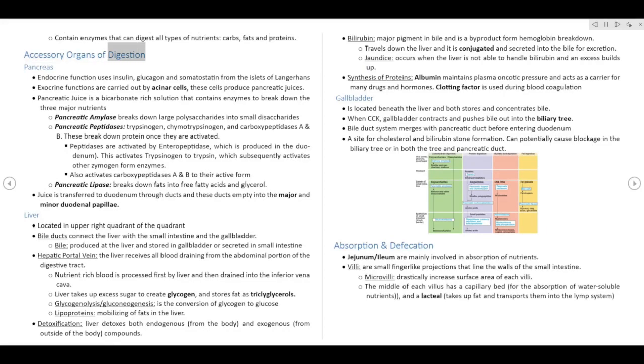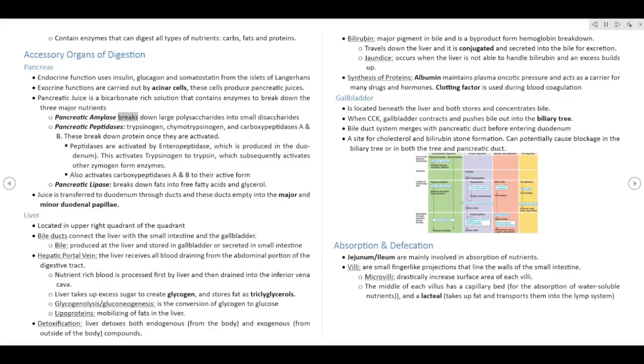Accessory organs of digestion. Pancreas. Endocrine function uses insulin, glucagon, and somatostatin from the islets of Langerhans. Exocrine functions are carried out by acinar cells. These cells produce pancreatic juices. Pancreatic juice is a bicarbonate-rich solution that contains enzymes to break down the three major nutrients.